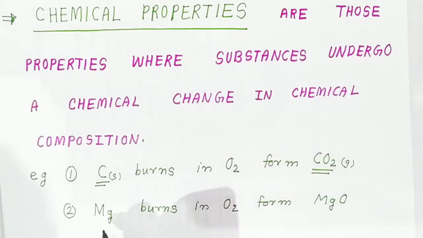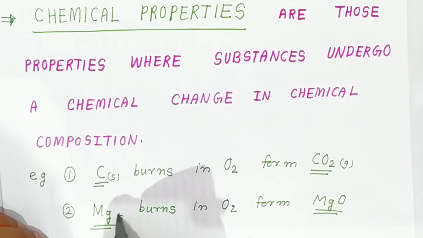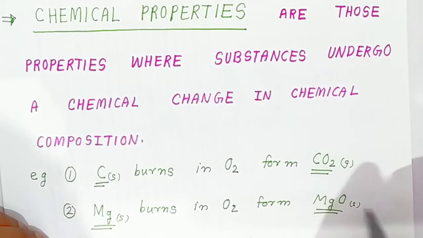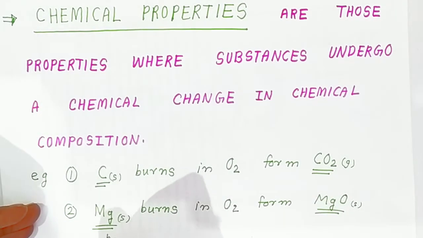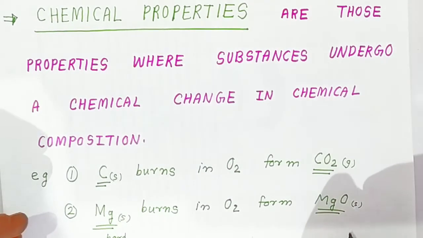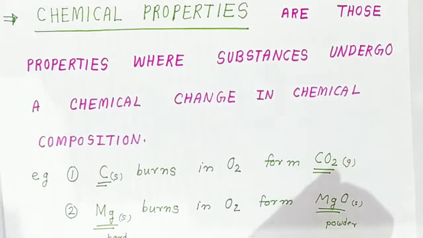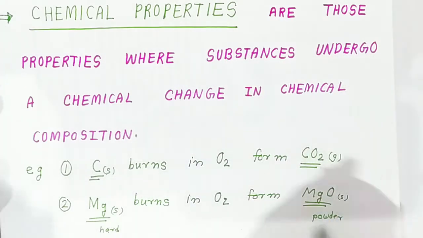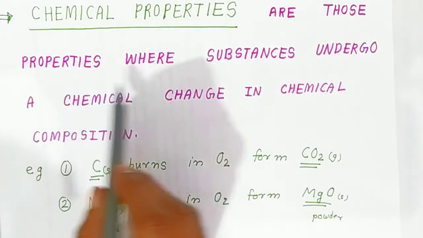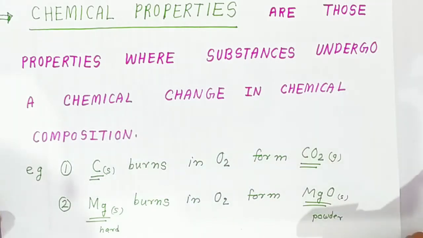help of oxygen. Now similarly, when magnesium burns in the presence of oxygen, it forms magnesium oxide. Here it is a solid, and here it is also solid, but when you see students, it is very hard, but now it is converted into a powder. So these are chemical changes; once changed, it is very difficult to regain the magnesium from the magnesium oxide. So those are the properties where the substance undergoes a chemical change in chemical composition. This is called chemical properties students.